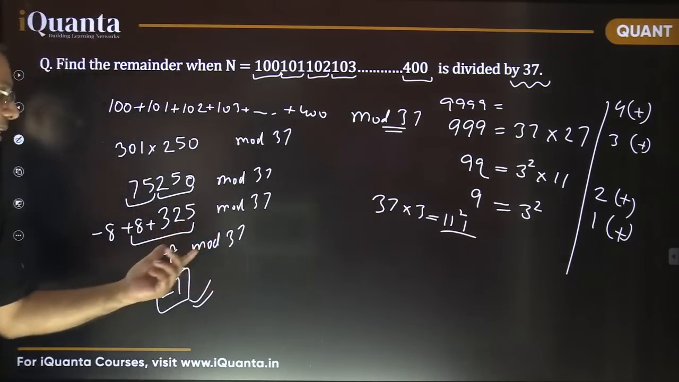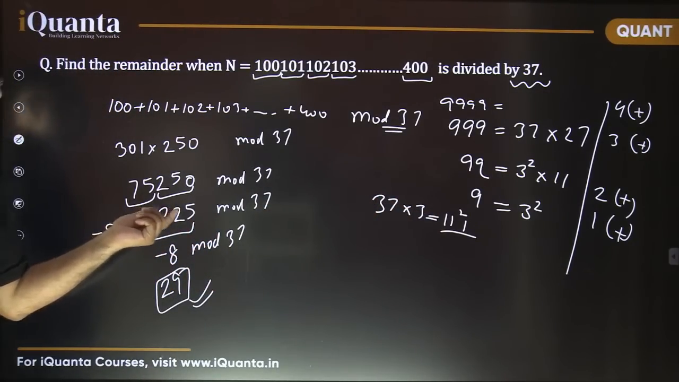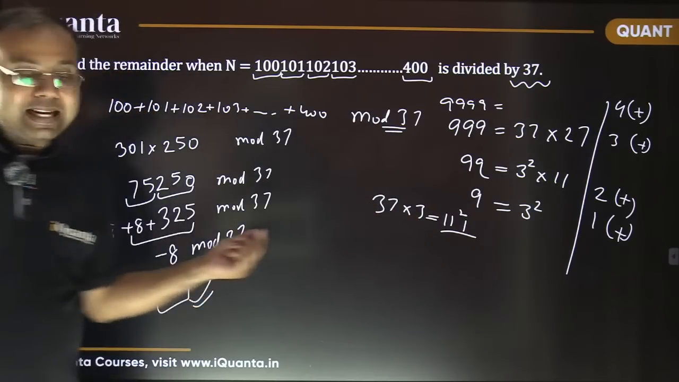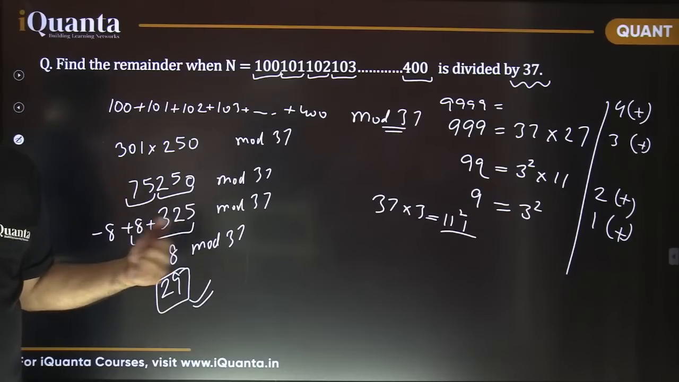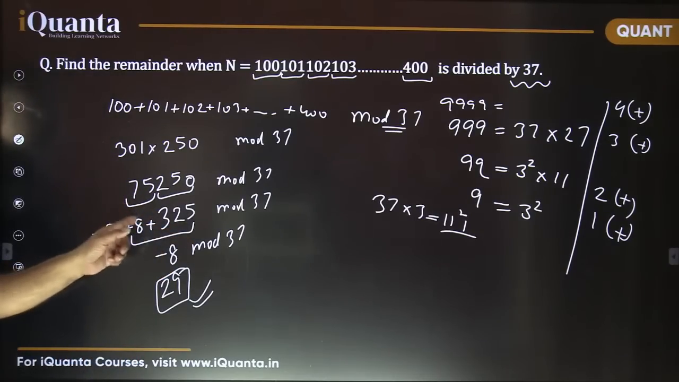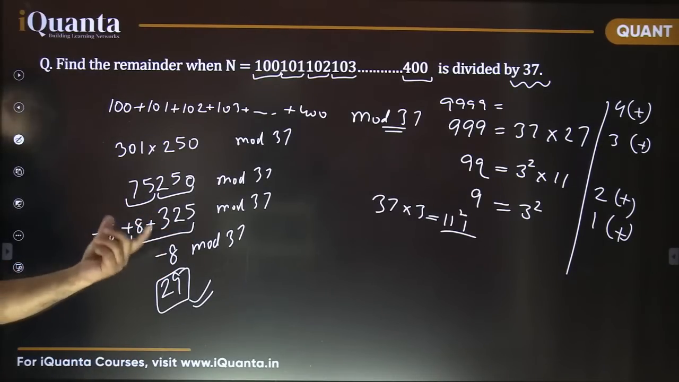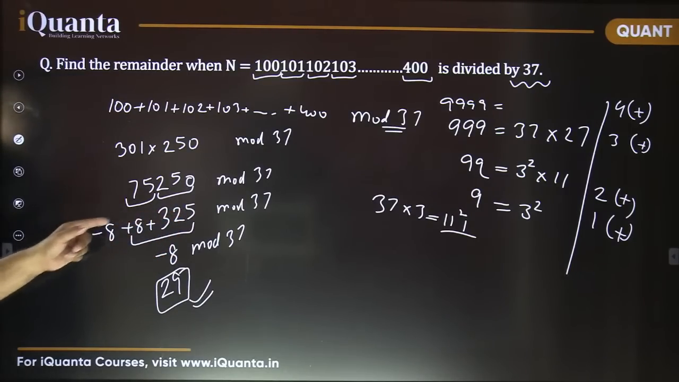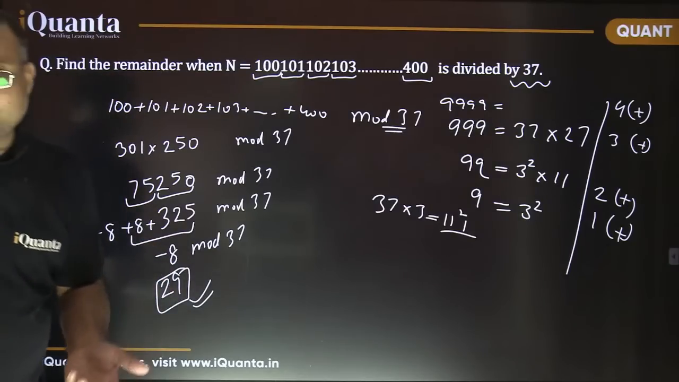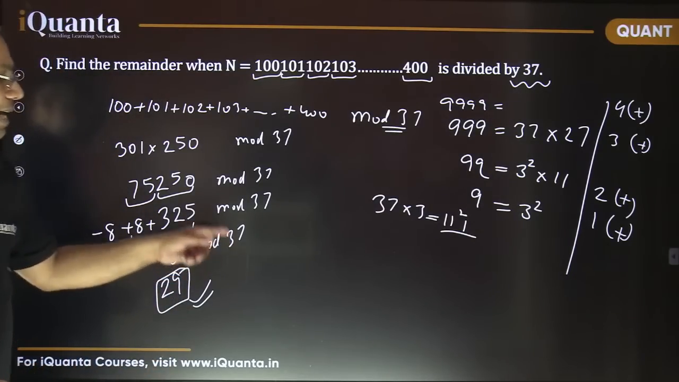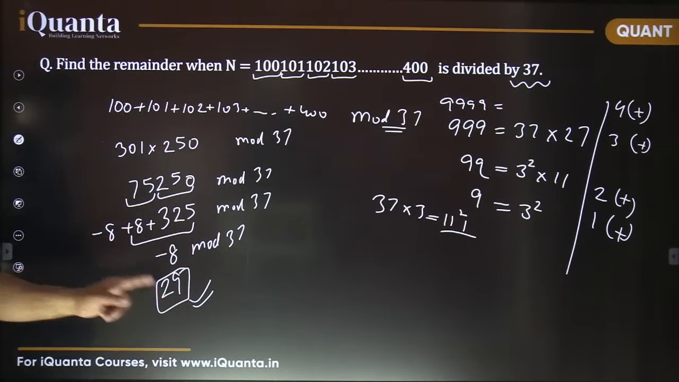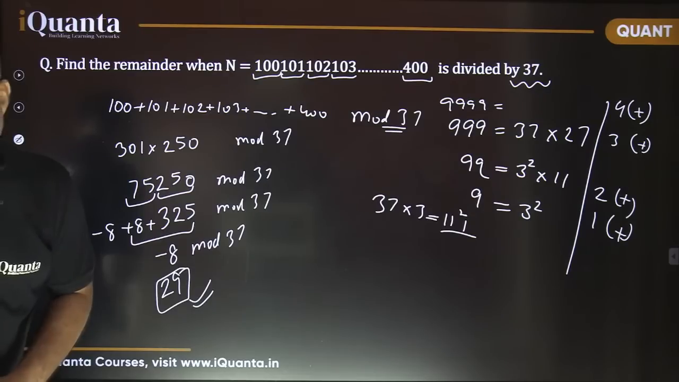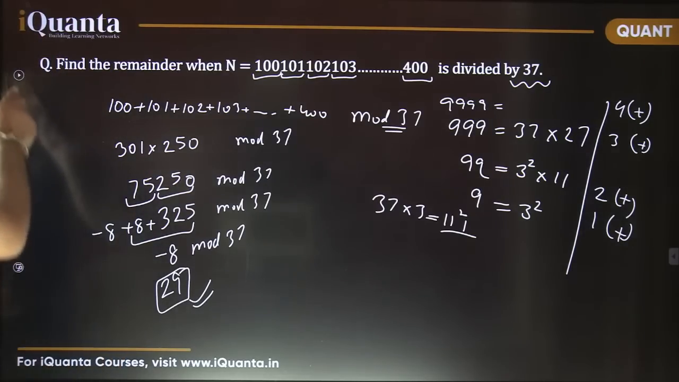So that's how the nearest number which is a multiple of 37, near 325, is 333. That's how I added 8 and subtracted 8 to make it divisible by 37. So now this part is divisible. The remainder is minus 8, but a negative remainder has to be made positive. For that purpose, I added this 37 to make it positive. So 29 was the required answer here. Okay? I'm moving further.